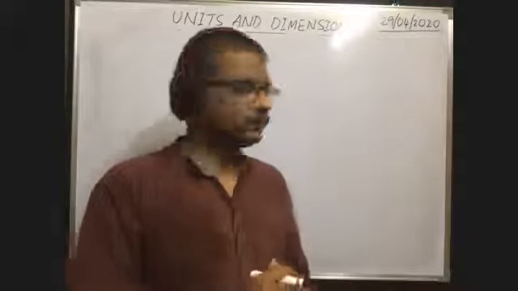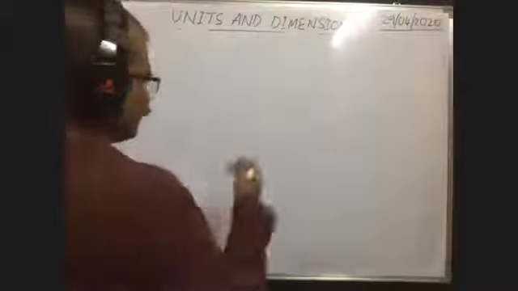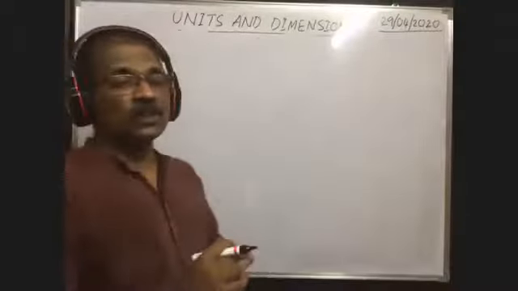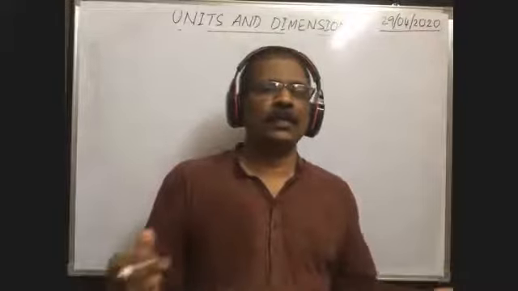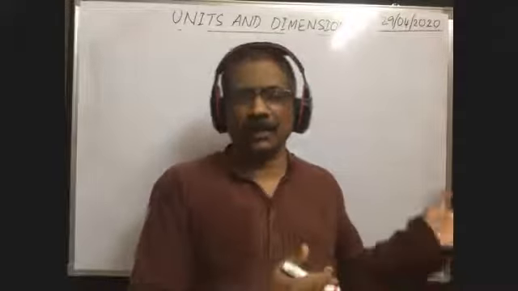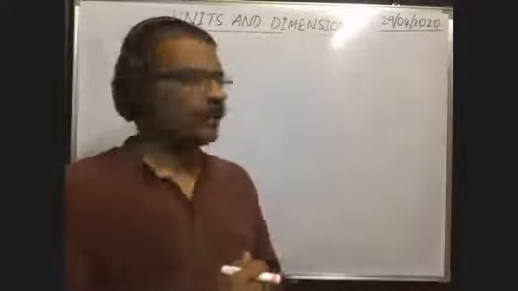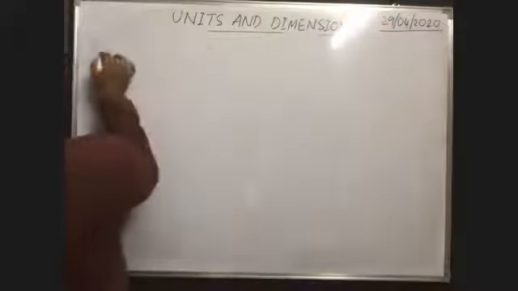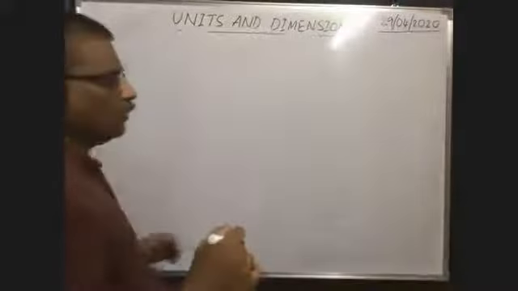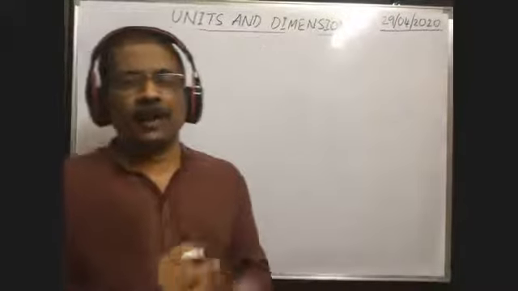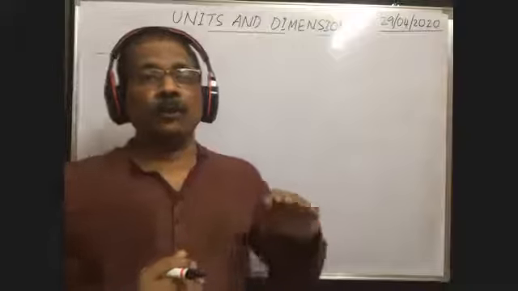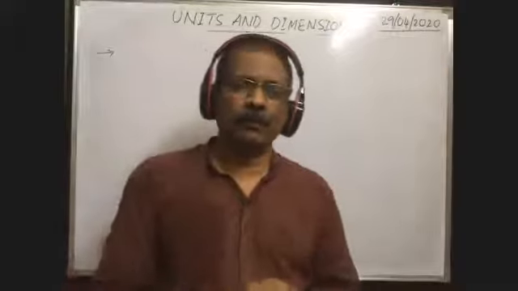Okay, right. In this way, we can write the dimensional formulas for various physical quantities, and we have seen how to name any two physical quantities having the same dimensional formula. Okay, next. Sometimes, as I said, 1 by 2 has no dimensional formula because it is a number.